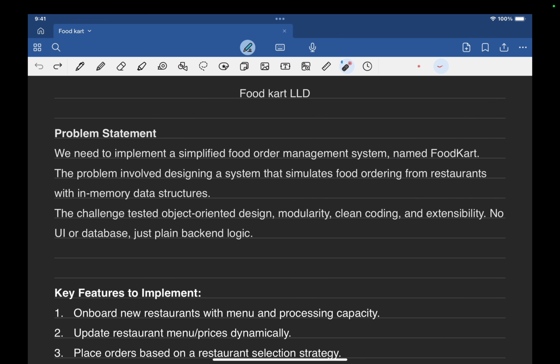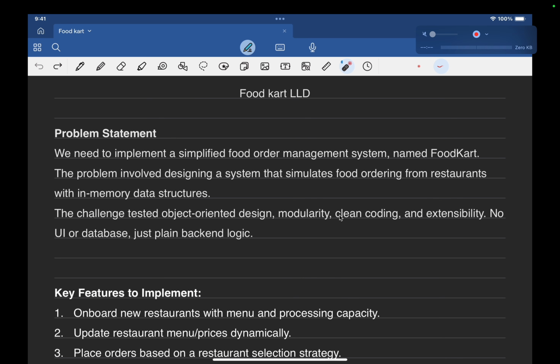During this discussion, the candidate can also clarify the requirements and understand more about the features. The remaining 90 minutes will be given to code the problem statement and get the desired output, keeping in mind these design principles.